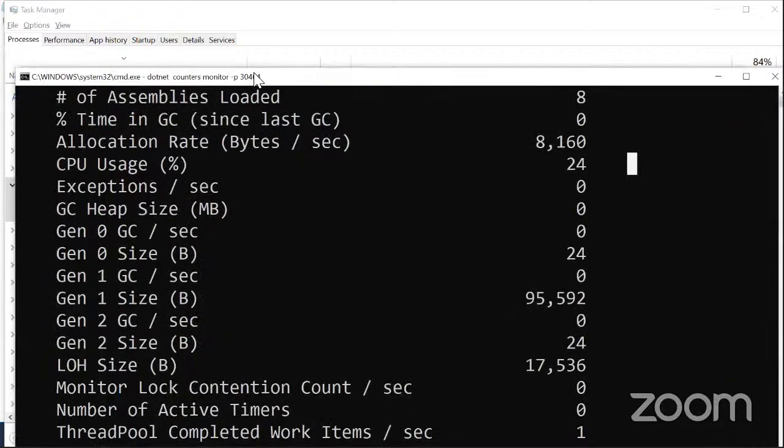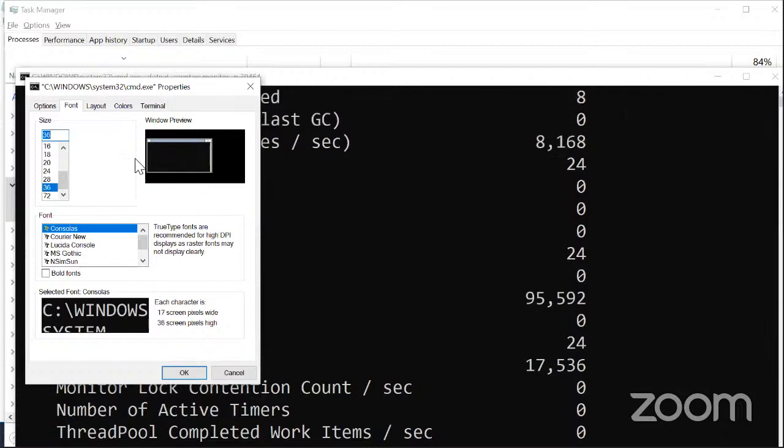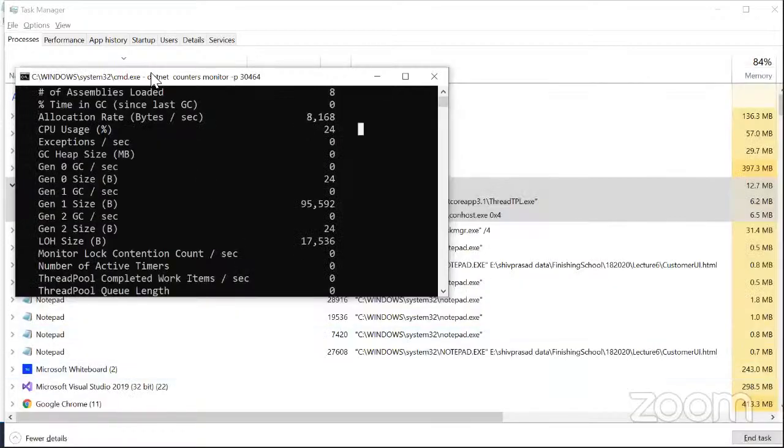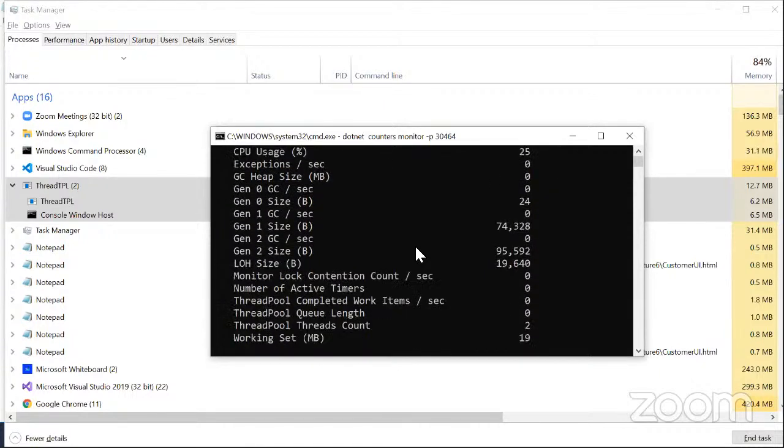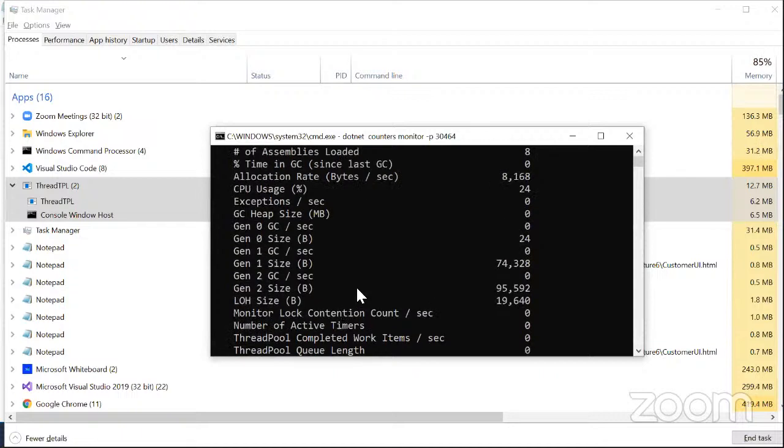Oh my goodness, look at my fonts. I'll just make my fonts 20. Okay, there it is. You can see that by using the .NET CLI, I can know the garbage collector, I can know context switches, and there is a long list of performance counters out here which you can track. So you don't have to use the perfmon of Windows. But remember, the perfmon of Windows is a very useful tool used by admins. The administrators working on Windows use that tool a lot. But in case you're a developer who wants to track using your favorite .NET tool, then this is it: the GC1, GC0, the thread pool, and a lot of other counters.